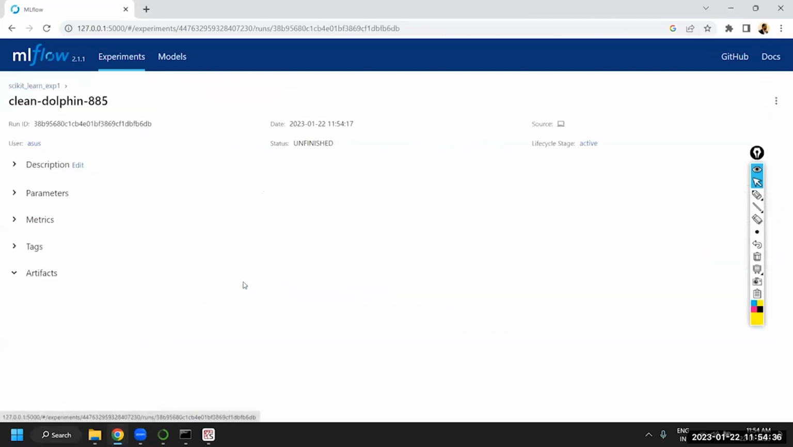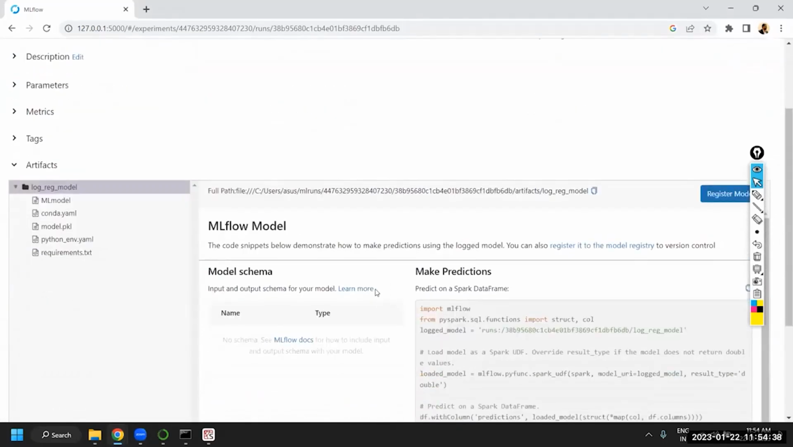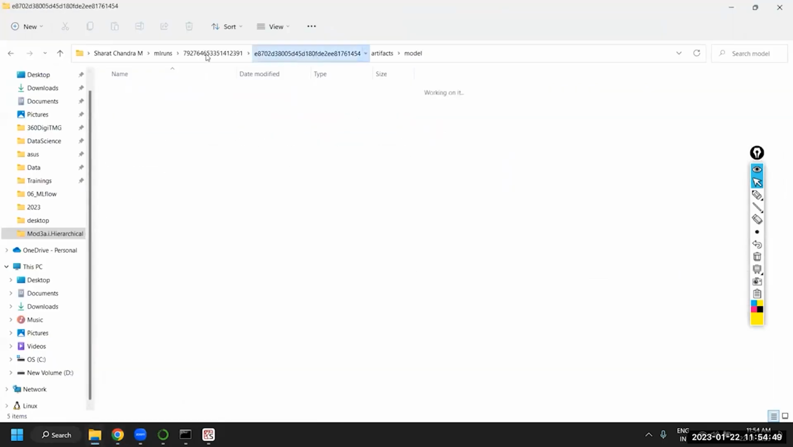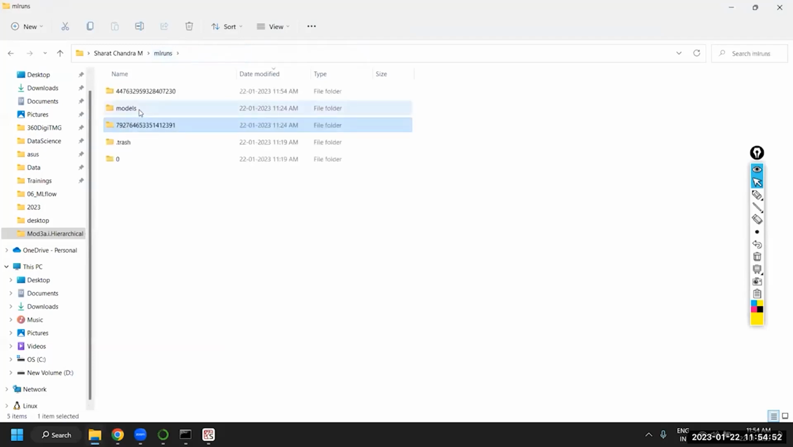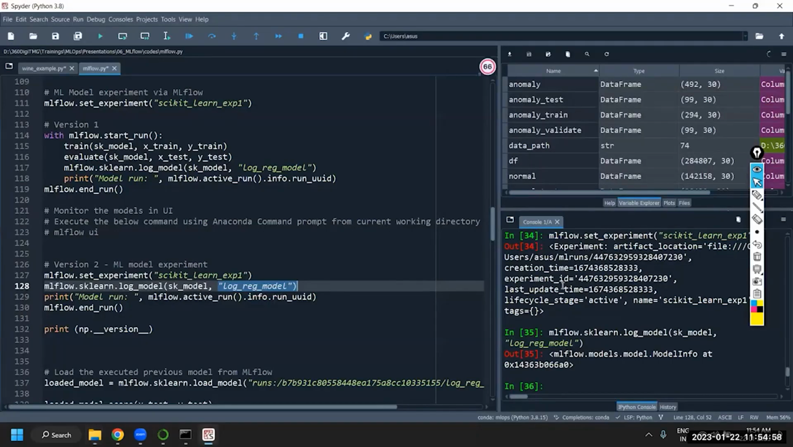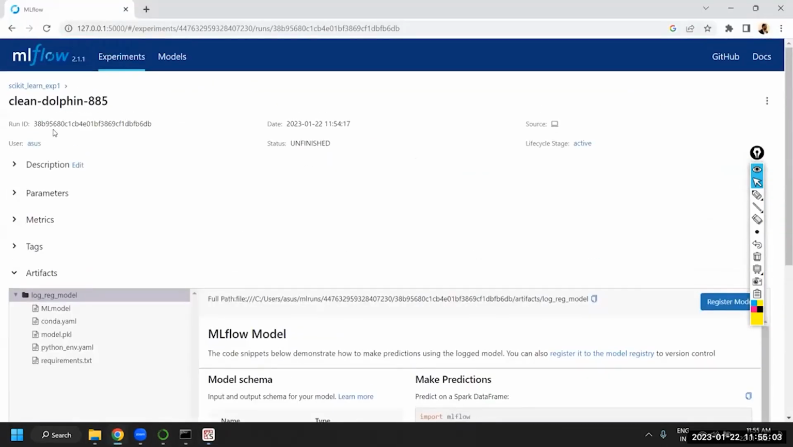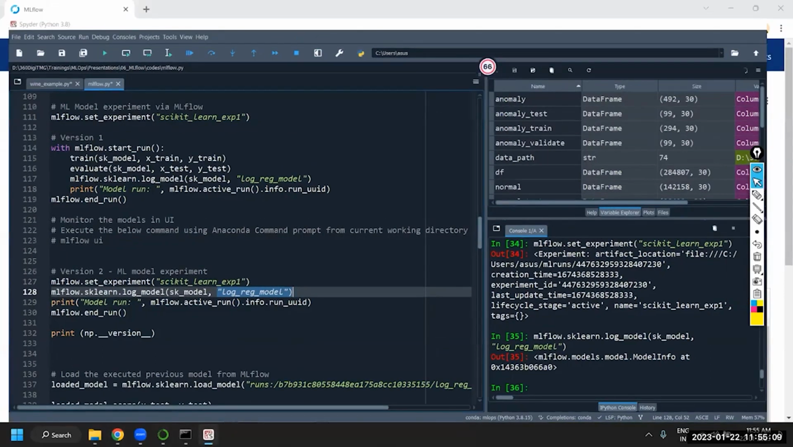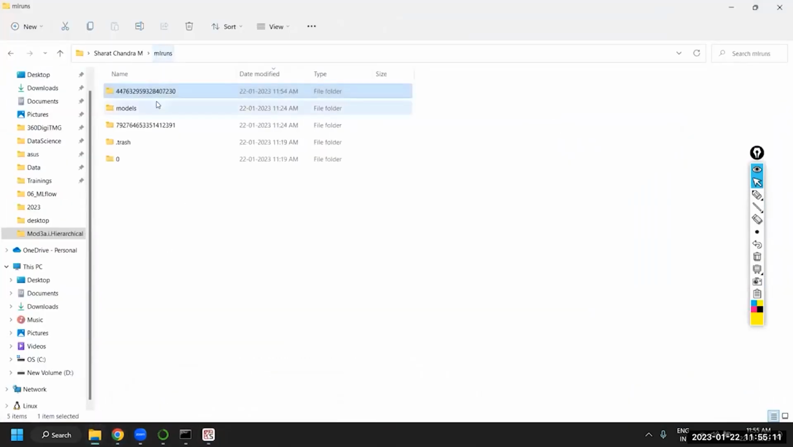This is just now we have executed. This is the model. The folder that the logged model is, is this folder. You can see log regression model. So it will create that folder name. ML runs. Here we have what is the ID? Let me show you. UI. 38B95. 38B95. If I go to the folder, yeah, this is the model.